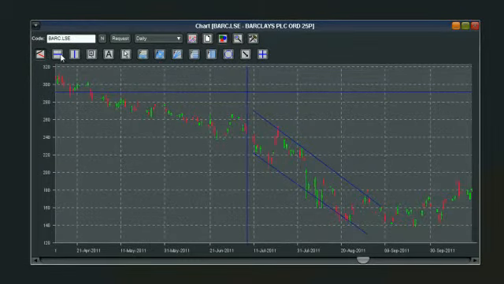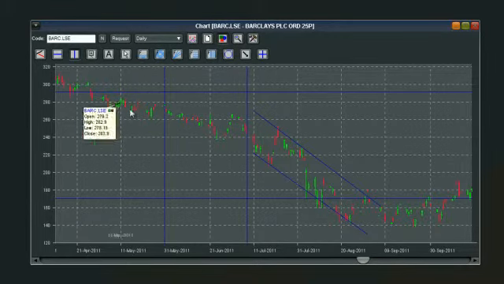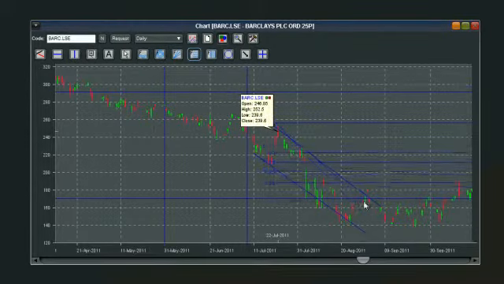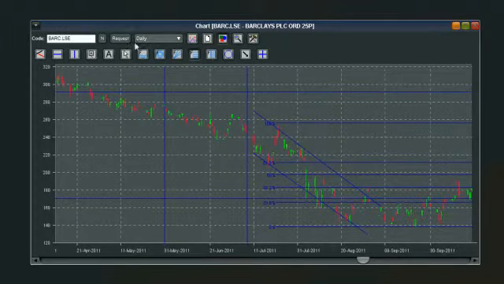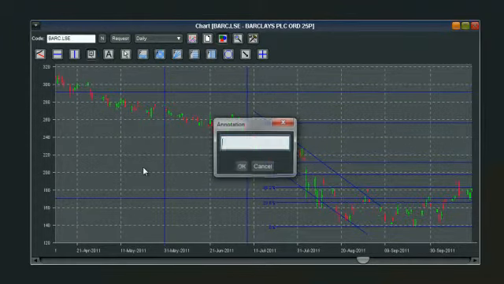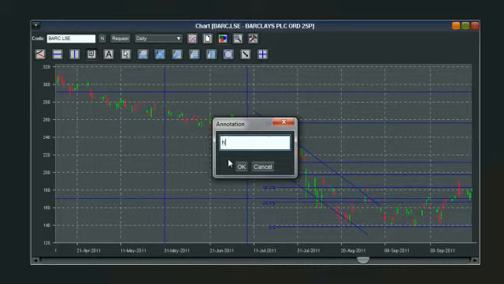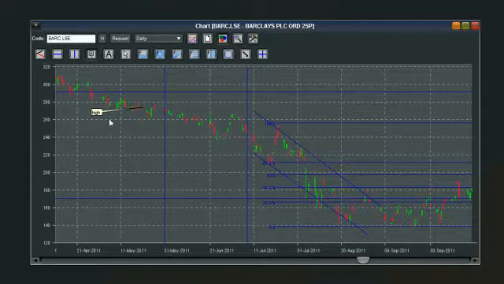Alternatively, support and resistance lines can be used as well. Simply click the support resistance line. It will automatically draw a horizontal line for you, which you can place wherever you see fit. There's a vertical line too, if you need to place one of them somewhere on the screen. Again, it's fixed and it will always display the date for you. The horizontal line will always display the price for you when you move it up and down. All the Fibonacci fans, retracements, maybe where you hit a relative high down to a relative low, and that will plot that for you. You can make notes with text box and so forth, and it will place that on the screen for you too.